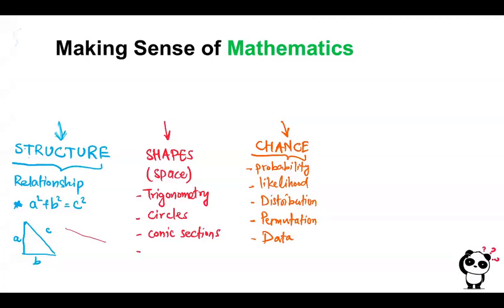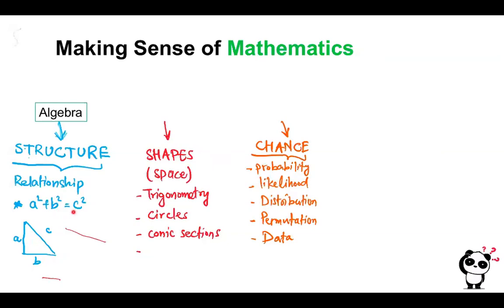So we actually discussed that we can categorize mathematics into 4 different subjects or 4 different categories. The first one was algebra, and we discussed that algebra is mainly about structure. Structure means the relationship. So we have variables and we have constants. So what is the connection or the structure between them? Algebra helps us make some relationship or structure and then solve them. One example here: we have a, b, and c. In this triangle, Pythagoras theorem, a square plus b square equals c square. So this is what we do in algebra.